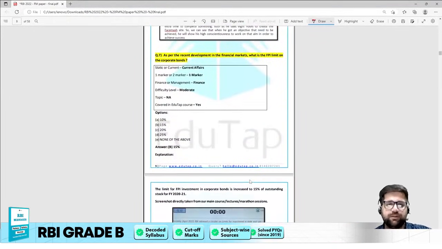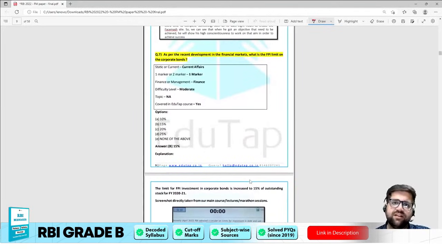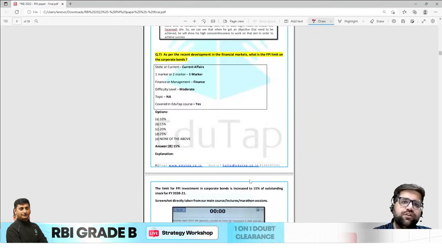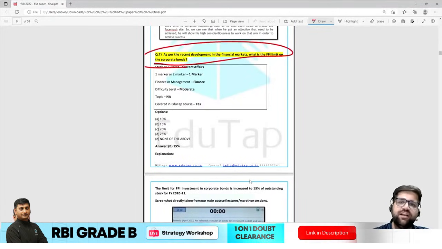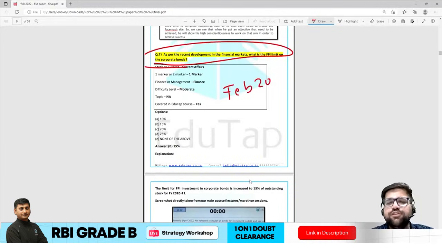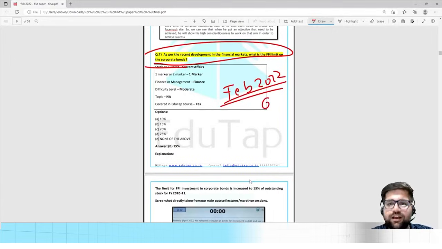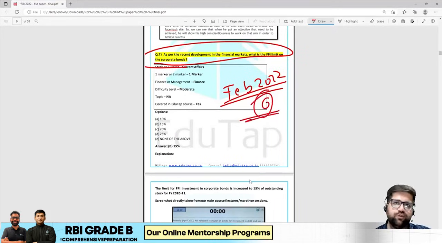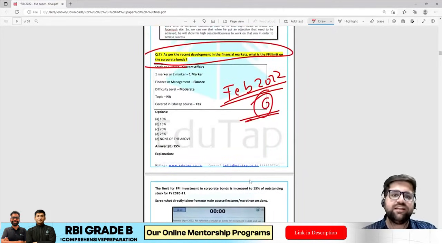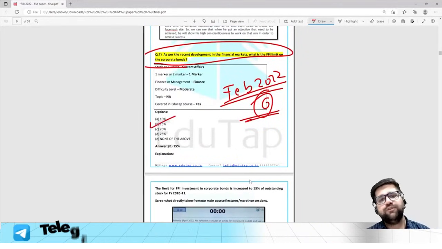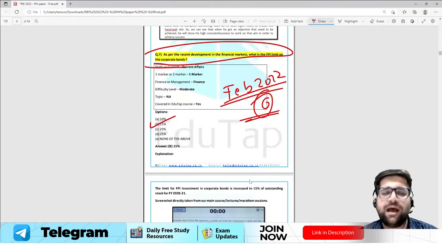Now let's come to question number 7. As per the recent developments in financial market, what is the FPI limit on corporate bonds? So this is again a very famous RBI notification which was in the news in February 2022. So this is around 6 months only when it comes to the phase 2 paper. Now the correct answer here will be 15%. So this question was again covered in our marathon series as well.